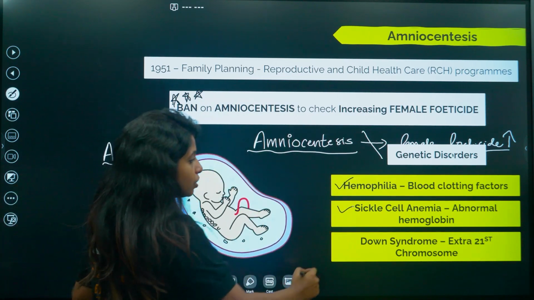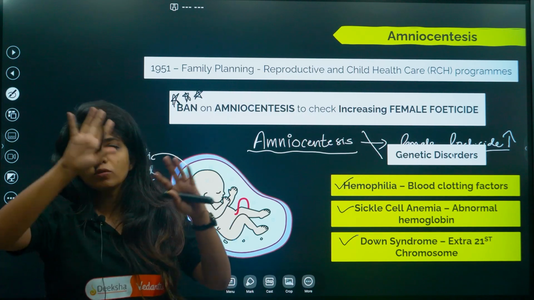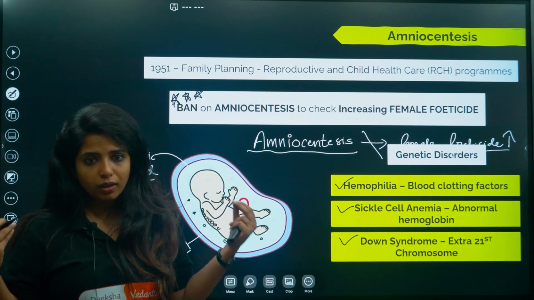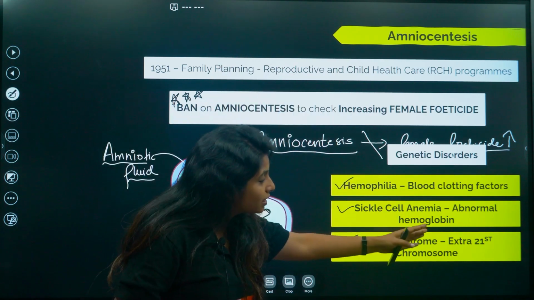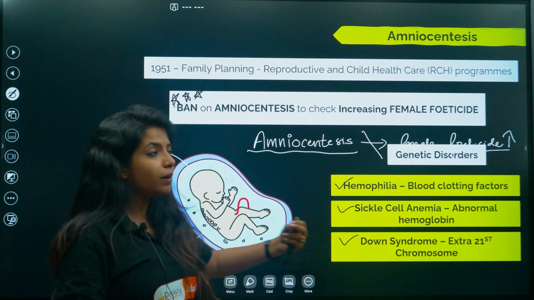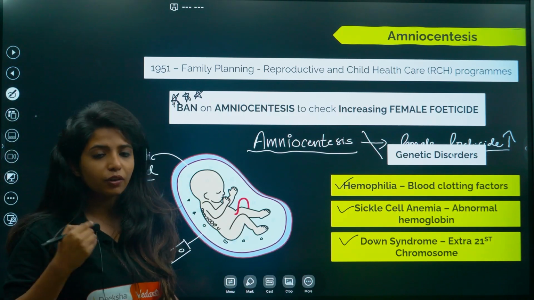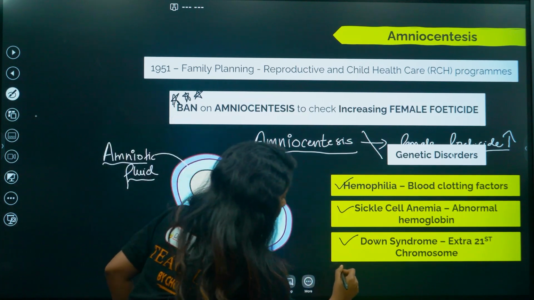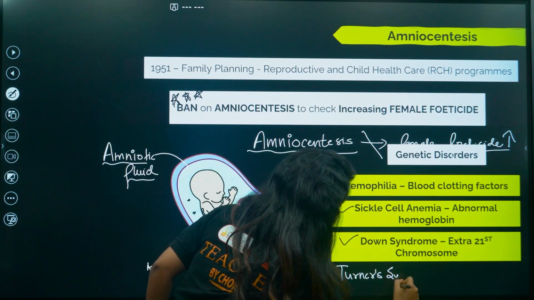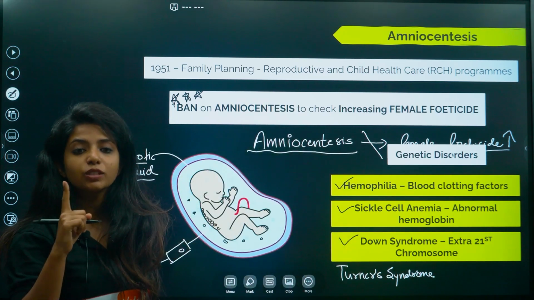Now comes Down syndrome, where there is an extra 21st chromosome, which is why the whole genetic pattern gets disturbed and the child will definitely have deformities as well. So these are the genetic disorders given in your NCERT textbook, but apart from it, there are other genetic disorders as well. For example, there is Turner syndrome, where there is a loss of one X chromosome from the female.